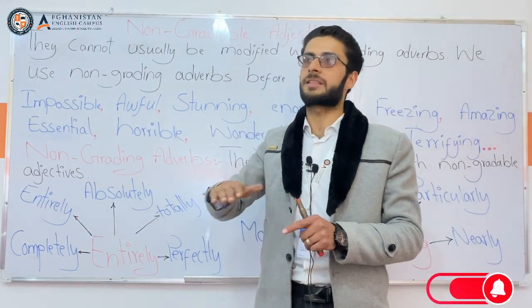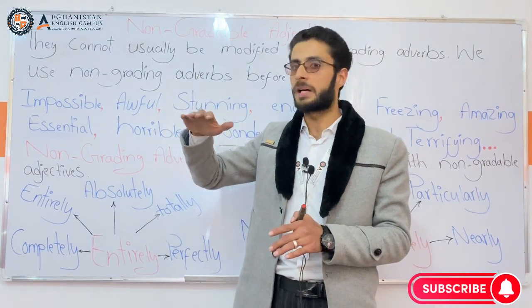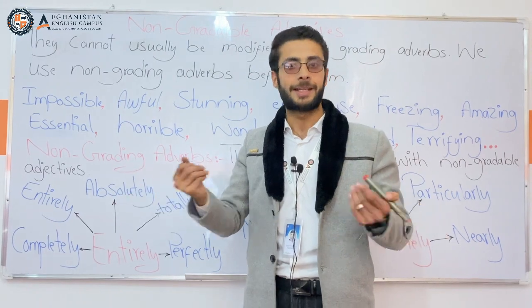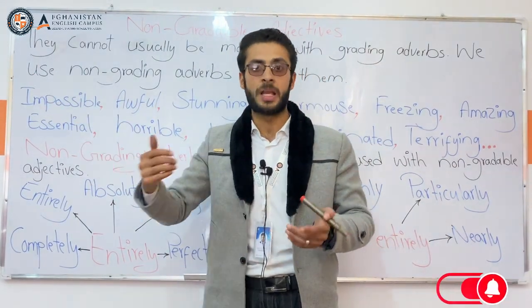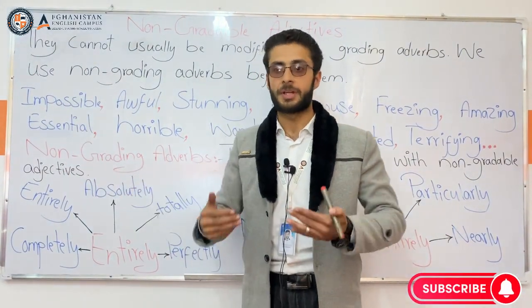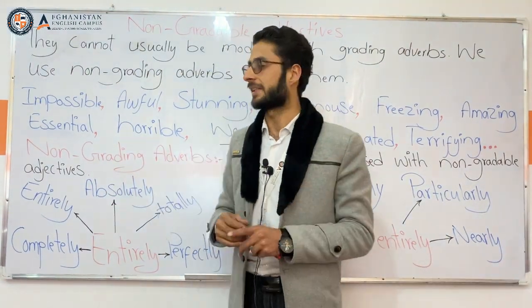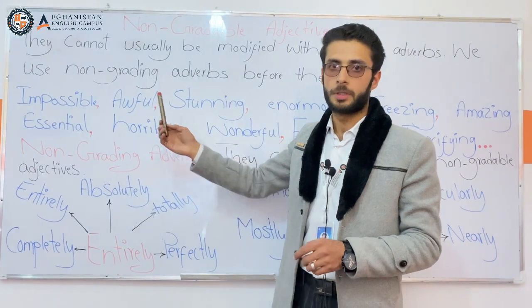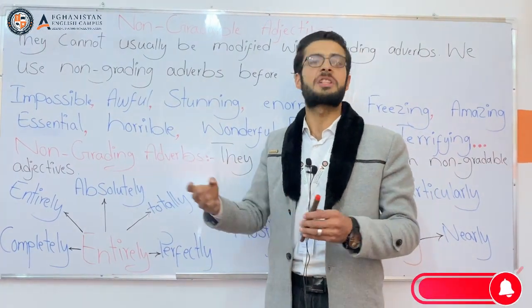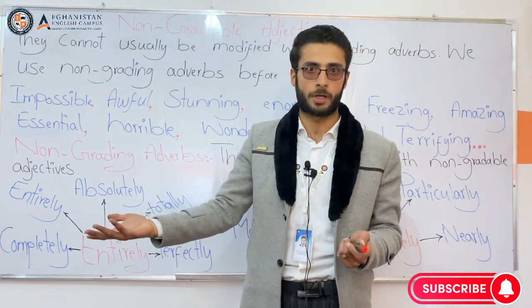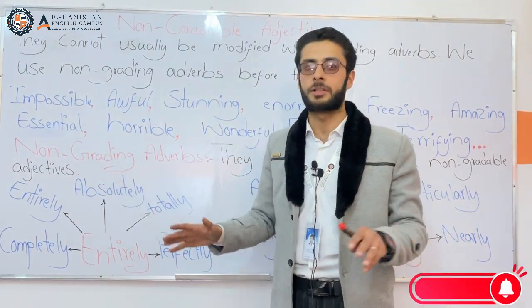It is, we can say, in the highest position. Impossible, we can no longer say very impossible, that is incorrect. Next one, awful. You cannot say very awful, it's incorrect.